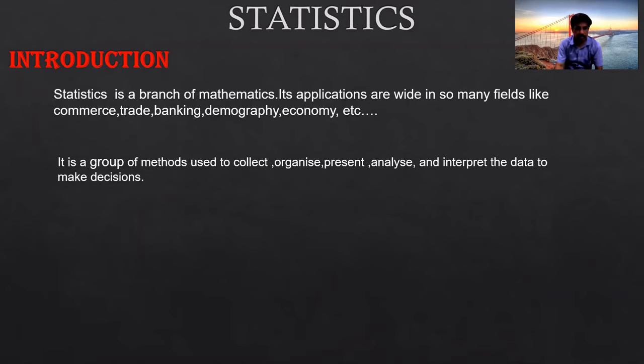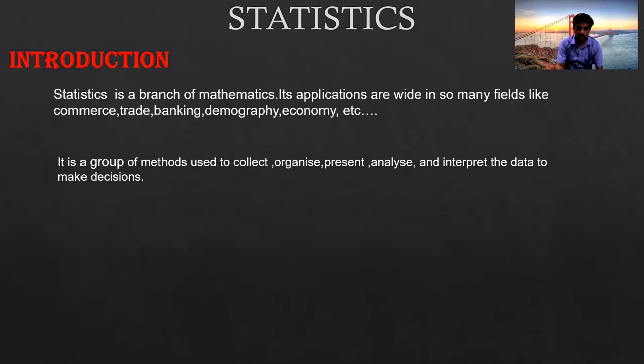Statistics definition. It is a group of methods used to collect, organize, present, analyze, and interpret the data to make decisions. What is collection of the data? Gathering of information through experiments, observations, and surveys, we collect the data.